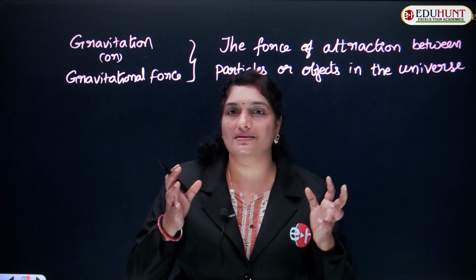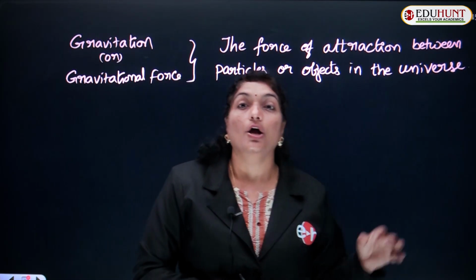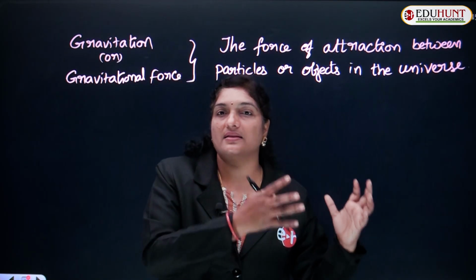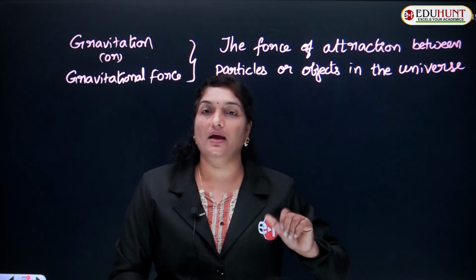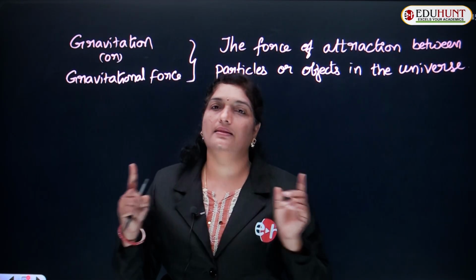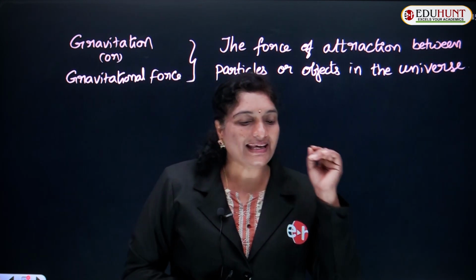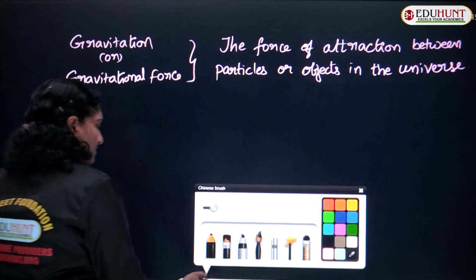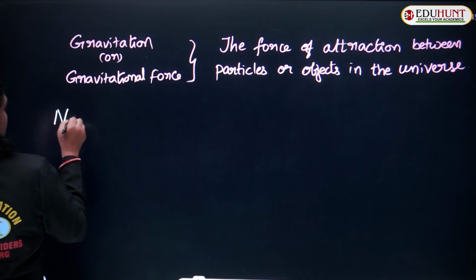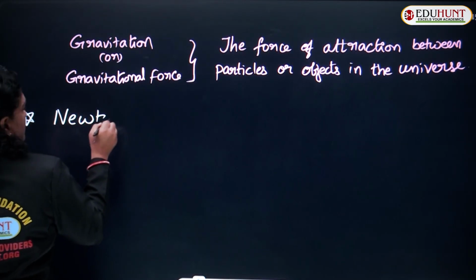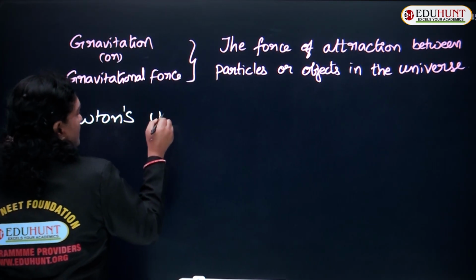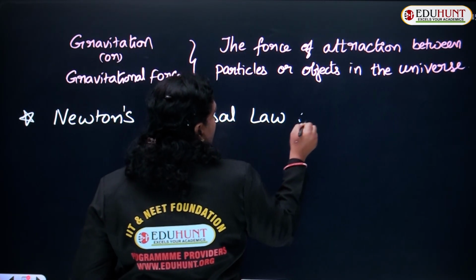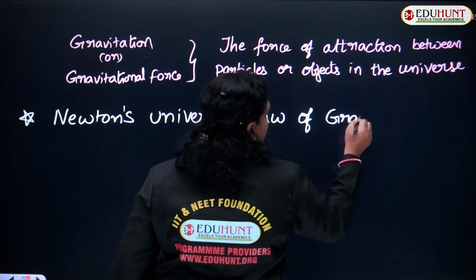So let us try to understand clearly Newton's law of gravitation, how he explained the same concept, the apple from a tree, with all the particles in the universe. So what he says is Newton's universal law of gravitation. Let us go in detail regarding Newton's universal law of gravitation.